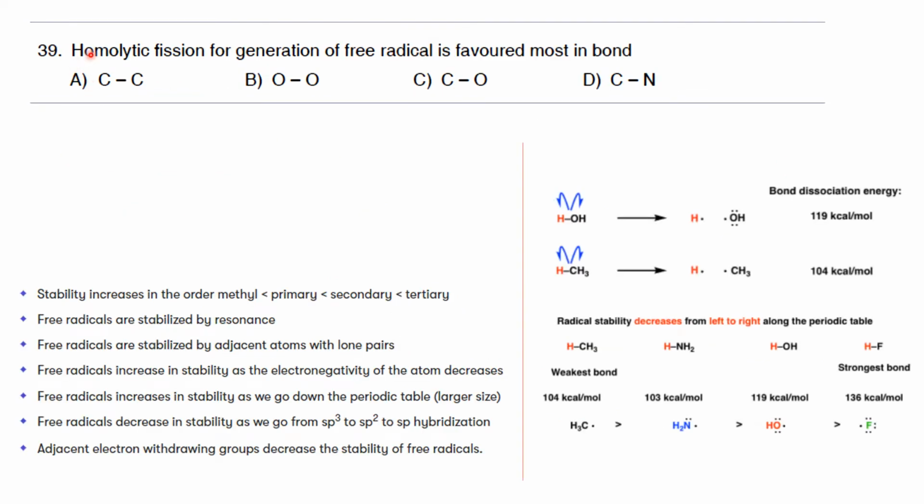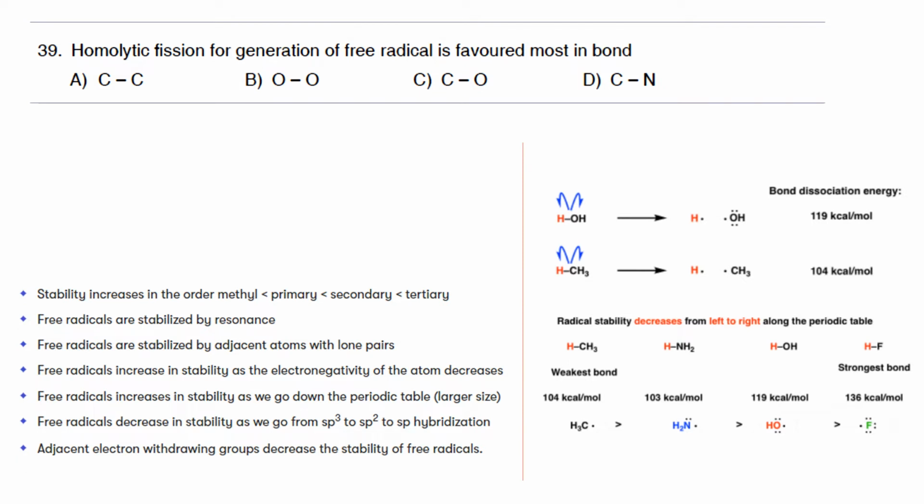Now, we'll have the second question for this video, which is about homolytic fission. That is, homolytic fission for generation of free radical is favored most in the bond. So you are provided with 4 different bonds, and out of which will be undergoing homolytic fission easily. Normally when you have a homolytic fission, it leads to the formation of free radicals. So which bond actually favors the formation of free radical by homolytic fission.